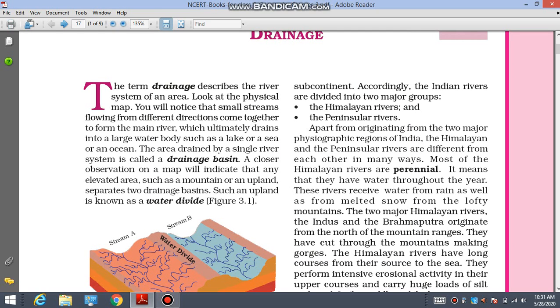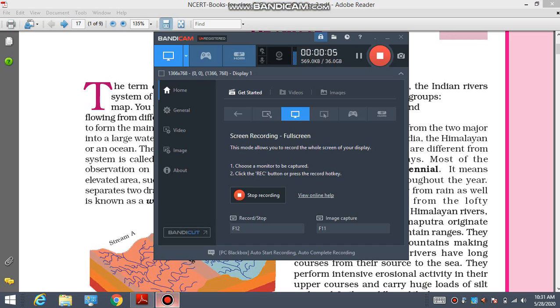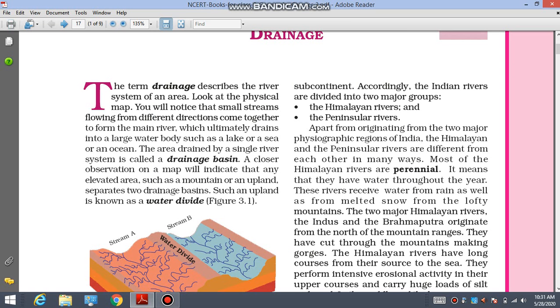So we have understood the term perennial. Perennial means it has water throughout the year. Most of the rivers are perennial. It means that they have water throughout the year. These rivers receive water from rain as well as from melted snow from lofty mountains.